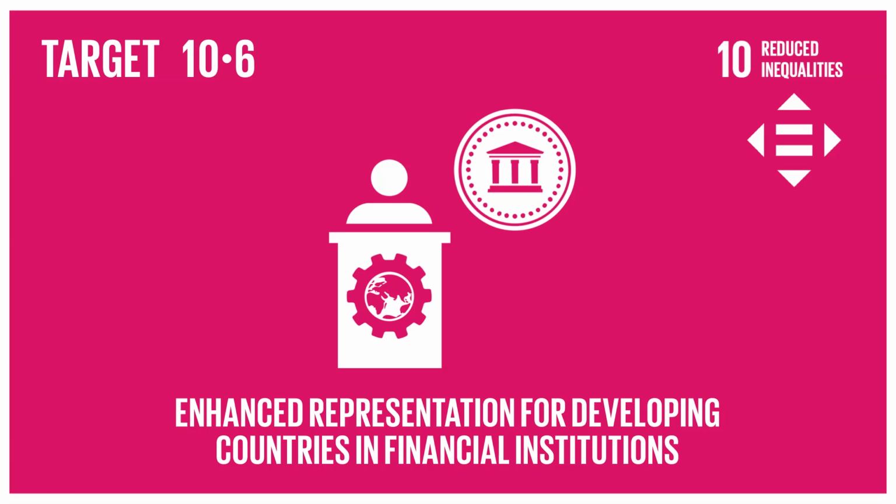Indicator 10.6.1 is proportion of members and voting rights of developing countries in international organizations. The equality and representation this target aims for is reflective of Article 2 of the UN Charter, which is the organization is based on the principle of the sovereign equality of all its members.